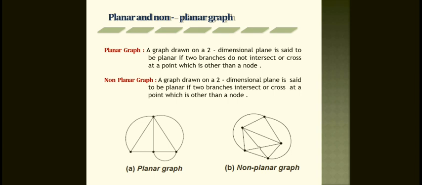Coming to the non-planar graph: a graph drawn on a 2-dimensional plane is non-planar if two branches intersect or cross at a point other than a node. So this is a non-planar graph. That means if you say the planar graph is positive, then automatically the non-planar graph is negative, quite the opposite. So you may understand this.